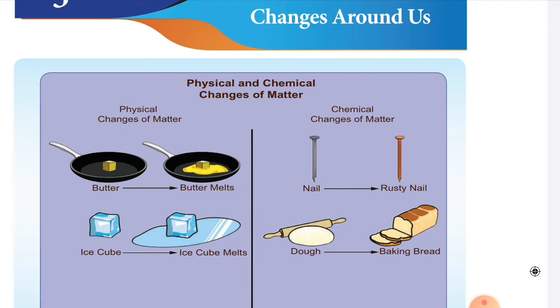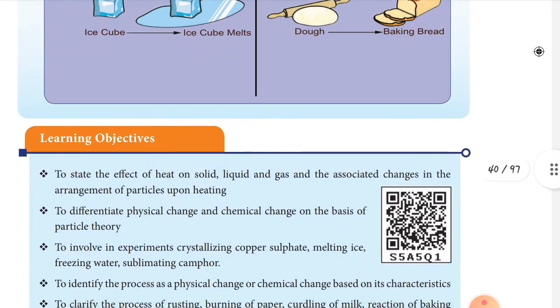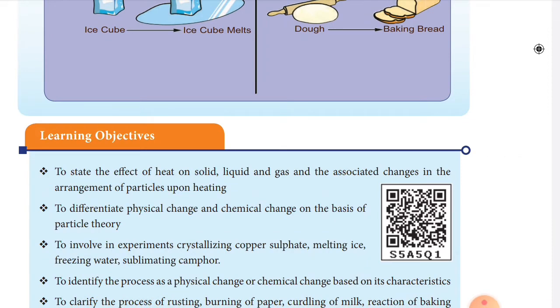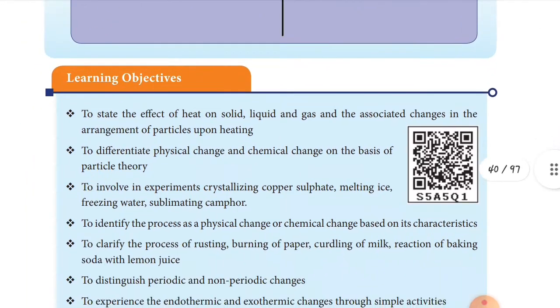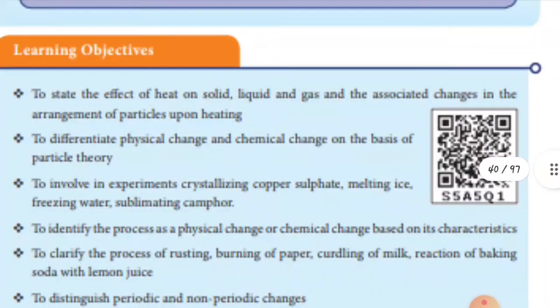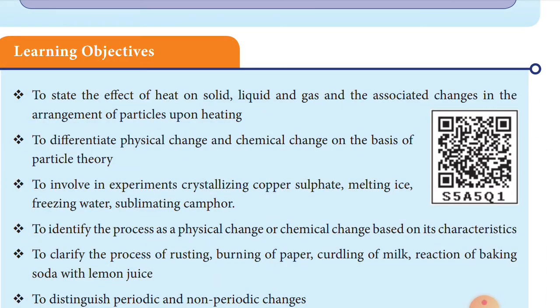Fine. So in this lesson we are going to learn the effects of heat on solid, liquid and gas, and differentiate between physical and chemical changes on the basis of particle theory. Then it will involve experiments, children. We are also going to learn crystallization of copper sulfate, melting of ice, freezing of water, and sublimation of camphor, and to identify the process of physical or chemical changes based on their characteristics.